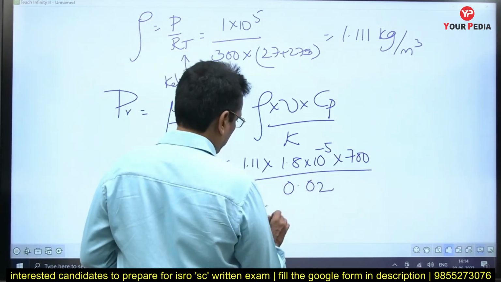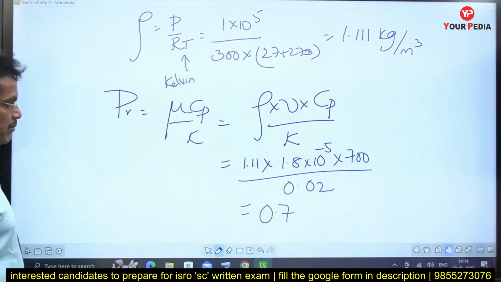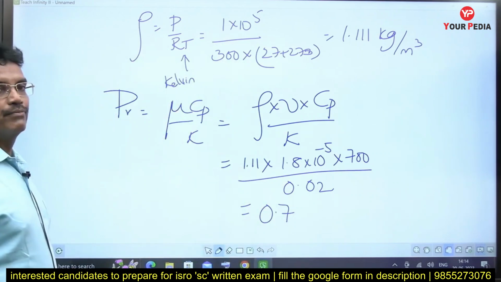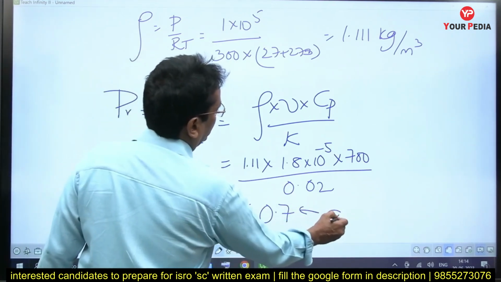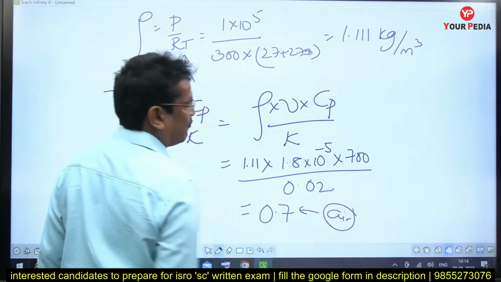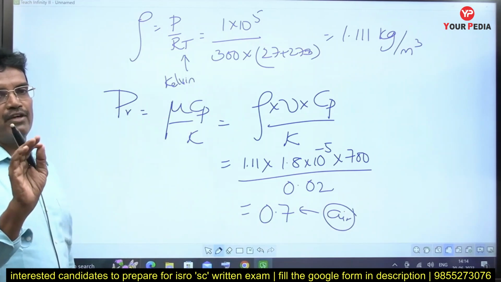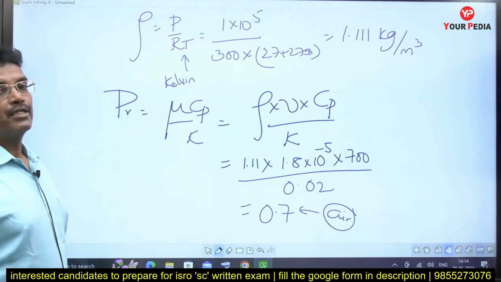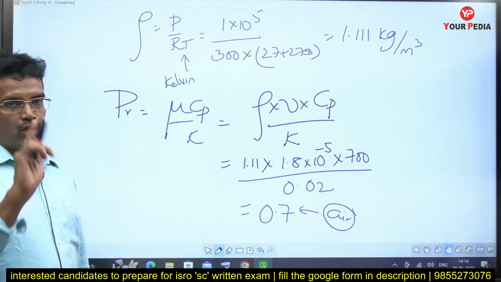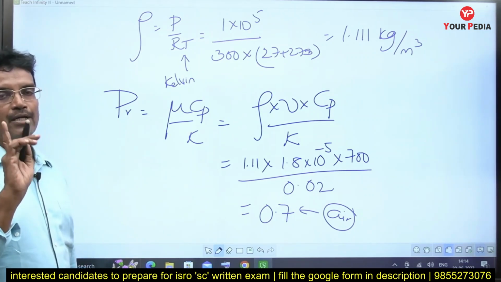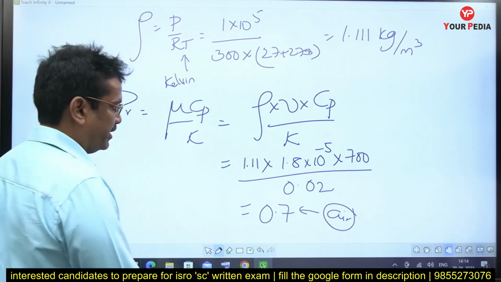You will get 0.7. 0.7 is the answer for the Prandtl number for the gas. Mostly the gas should have been air, because the Prandtl number value for air is 0.69, 0.7 like that. Prandtl number is a property which is a function of temperature again, but for one fluid we can consider the Prandtl number as one value. This is how the third question has been done.